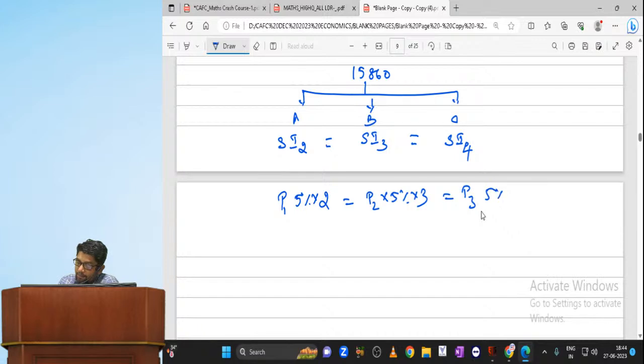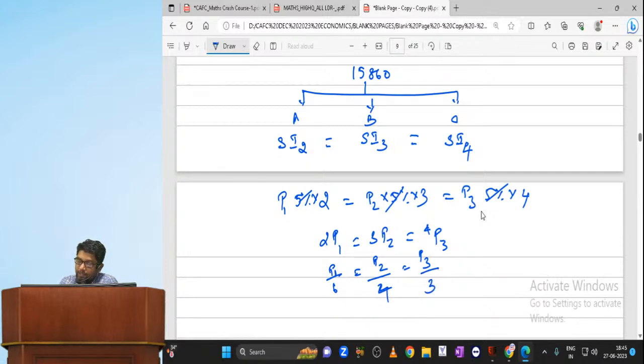P3, 5%, 4 years. Now 5% gets cancelled everywhere. Simply what you are getting? 2P1, 3P2, 4P3. Now what is the LCM of 2, 3 and 4? 12. Divide each term by 12, my dear. P1 by 6, P2 by 4, P3 by 3. So the ratio is 6:4:3.